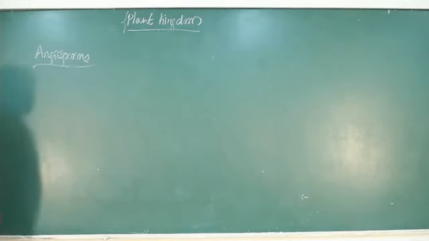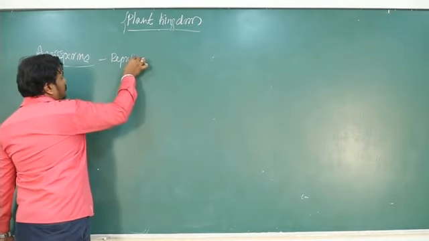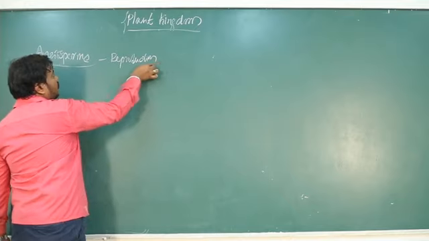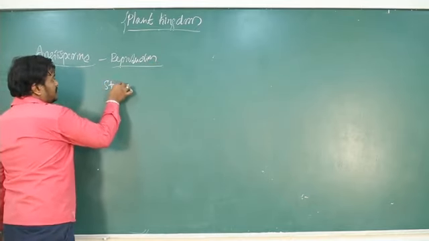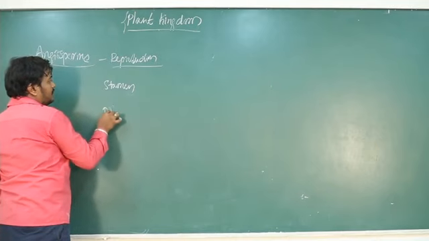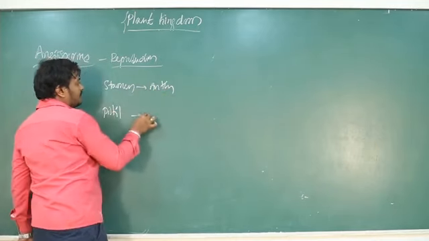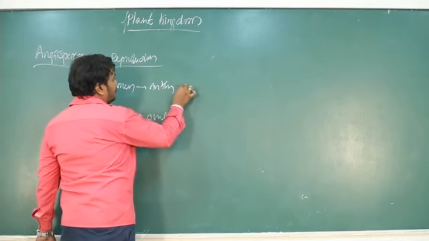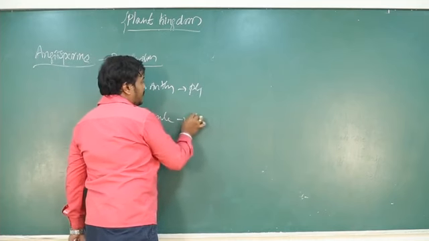So angiosperms, with respect to reproduction, we have already learnt in detail in sexual reproduction in flowering plants in second year. That is, it produces stamens, then pistils. Stamen consists of anther, pistil consists of ovule. Anther produces pollen grain, ovule produces embryo sac.